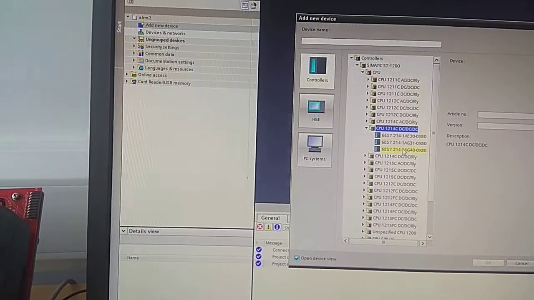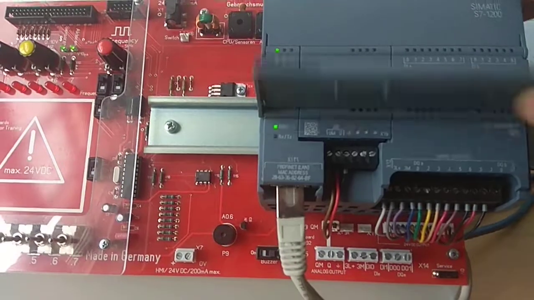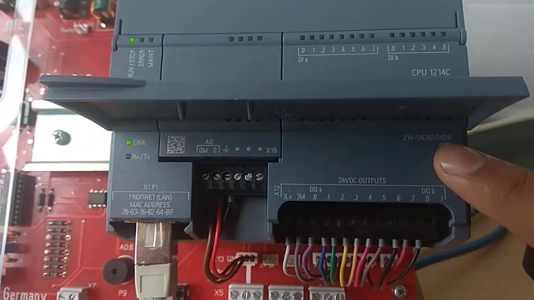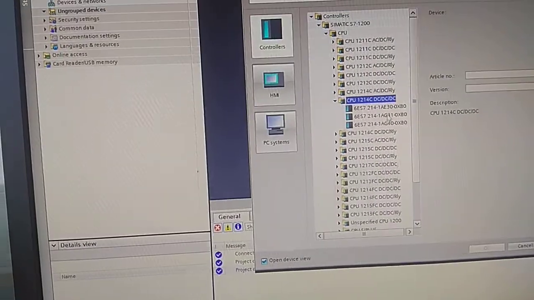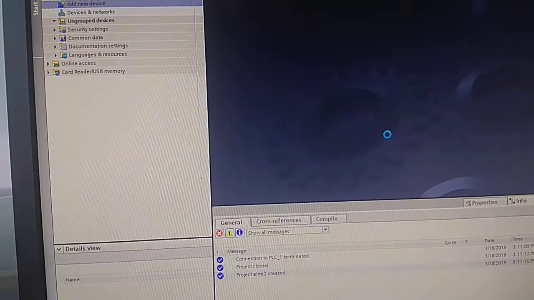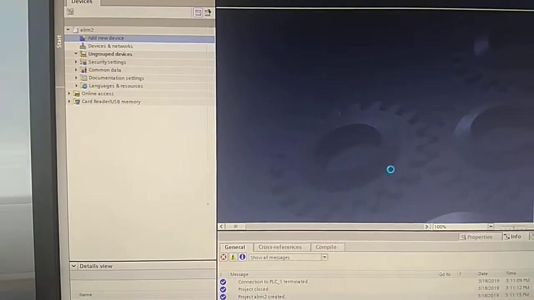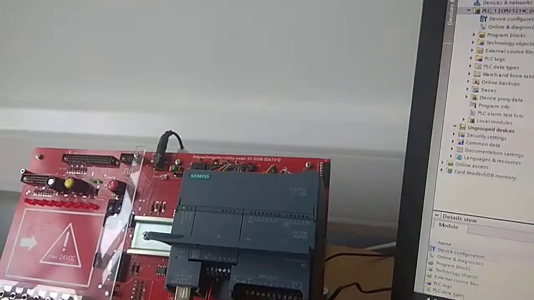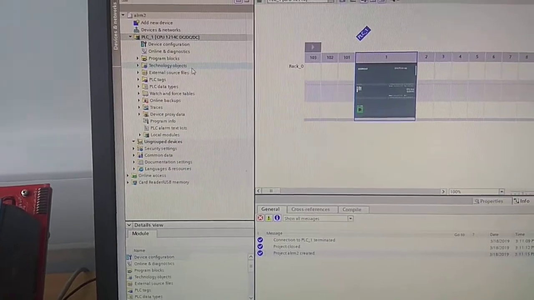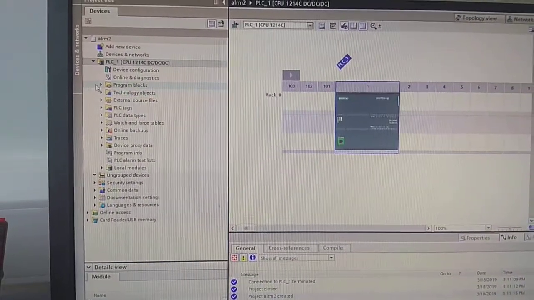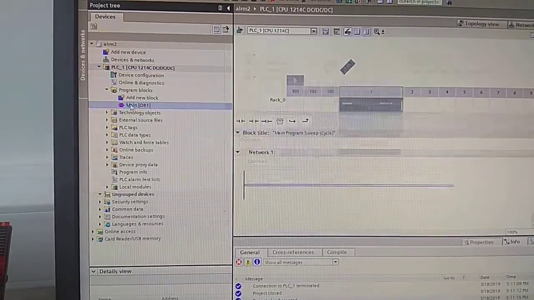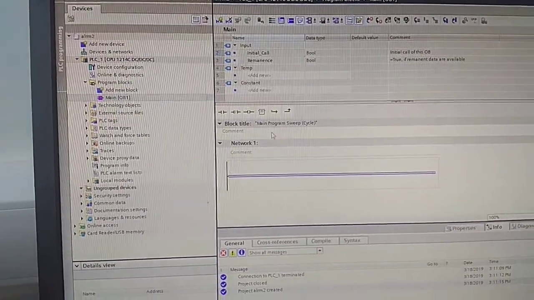And now we get 3 more versions. So if you open this lid here, you're going to see the version for that, which is AG40. So you've got a couple of AGs, but only one form, so you're going to choose that. Now this is our model for that. What we're gonna really need to do is go into the program blocks and go to main. So this is where most of the stuff is happening.